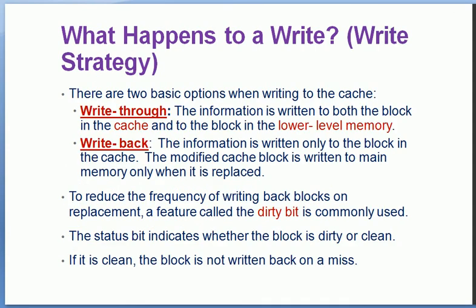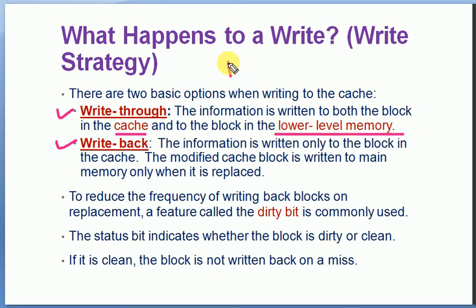Now there are two options for write operations used in cache. One is write through and the second one is write back. After the completion of processing, when we go for writing the final result into the memory with the support of cache, two possibilities are there. When we use write through, the information is written to both the block in the cache and the block in the lower level memory.